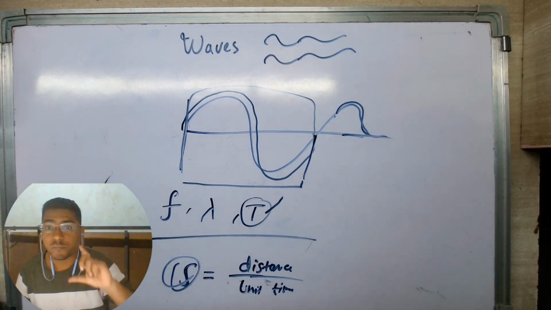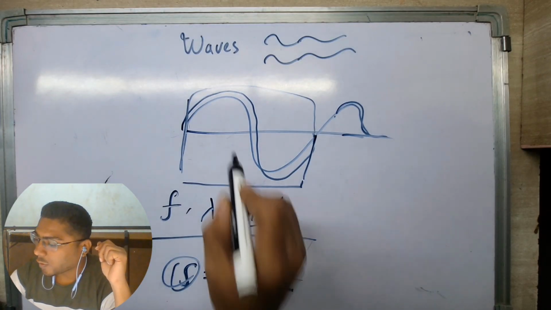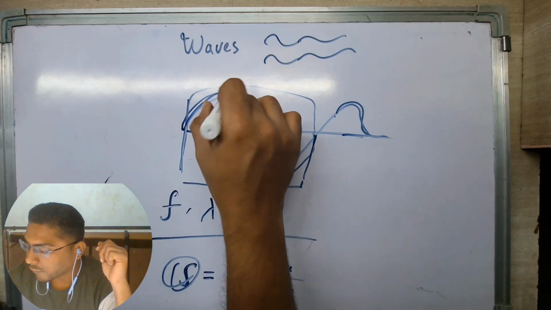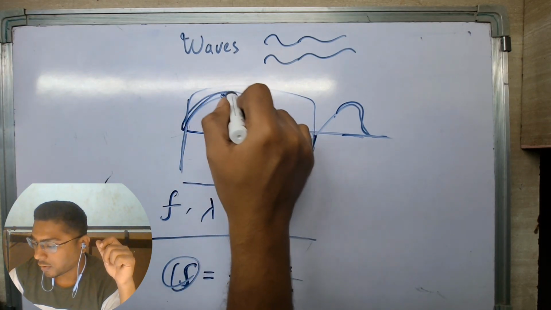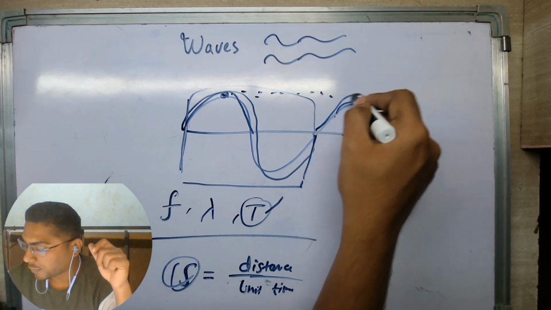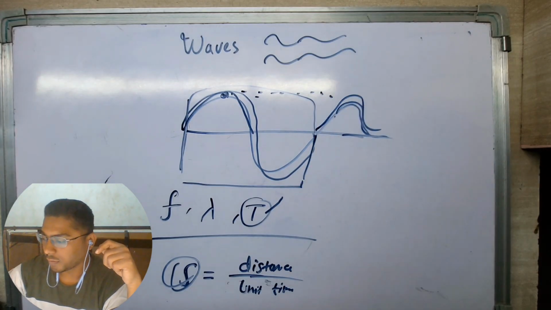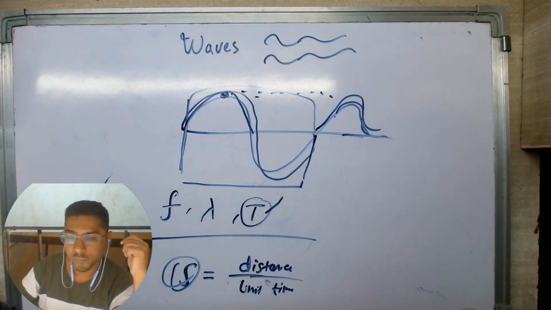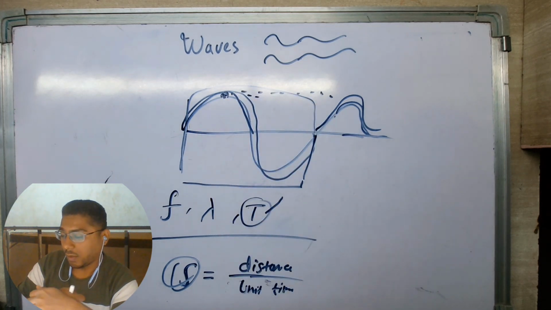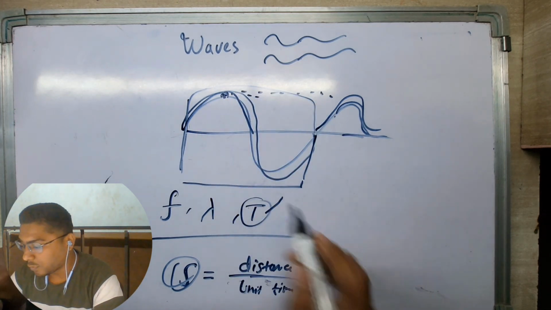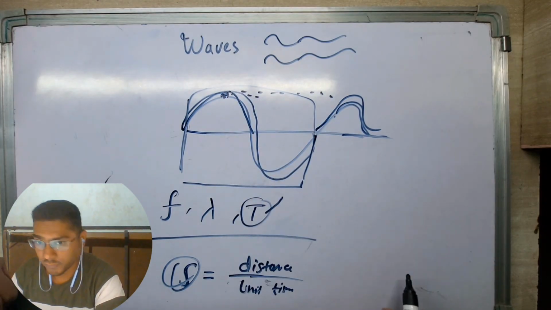Now which speed are we talking about specifically? The speed of this crest traveling, because this is the highest point. It will travel. After some time, it will be here, and after some time, it will be moving forward. So this is called the wavefront. The highest point, or the most forward part of the wave, is called the wavefront.